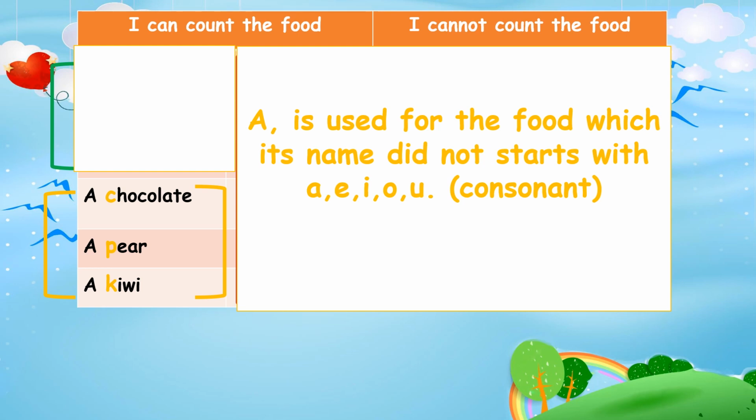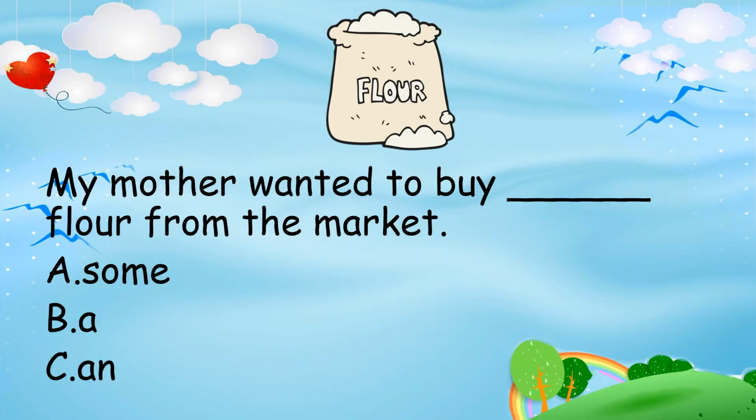Well, let's try to check your understanding. We are going to answer 6 questions related to a and some. Question number 1. My mother wanted to buy flour from the market.